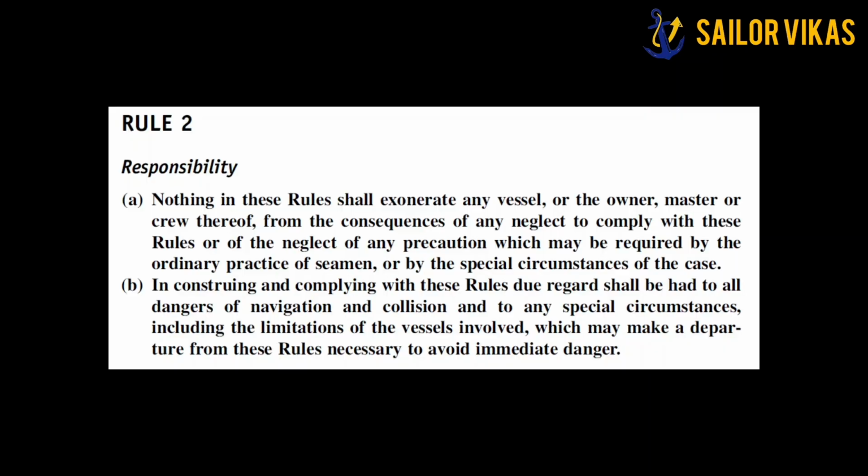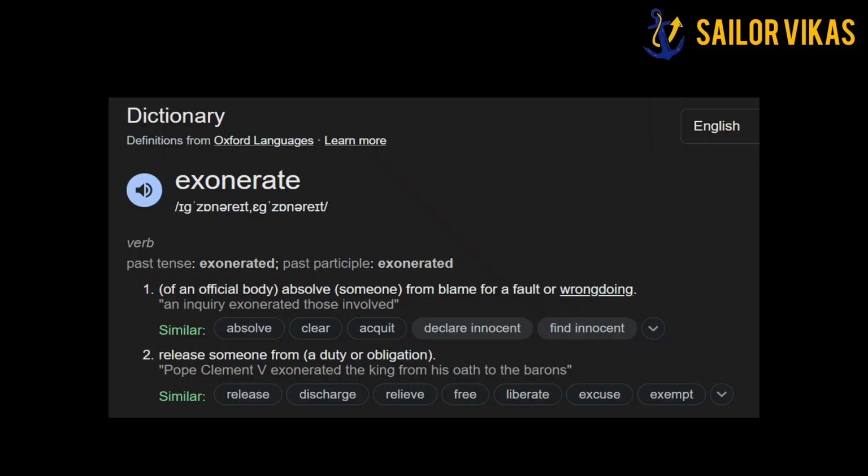So COLREGS Rule 2, responsibility. Paragraph 1 says, nothing in this rule shall exonerate any vessel. As you can see, the word exonerate, everyone gets fumbled upon this word. So let us understand what exonerate means. As per the dictionary, exonerate means absolve someone from blame for a fault or wrongdoing, or in other words, release someone from. So that is what is meant by exonerate, or you can also say pardon.